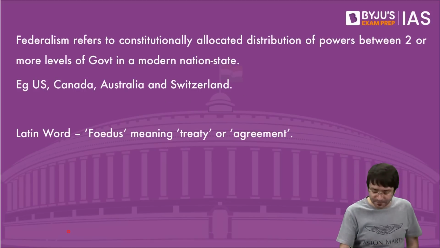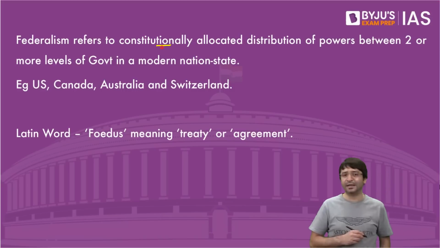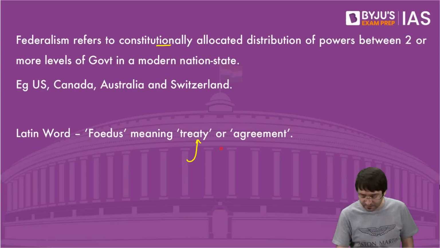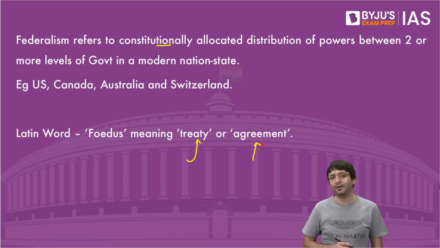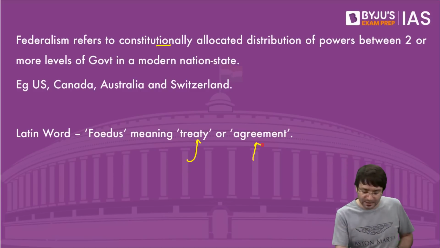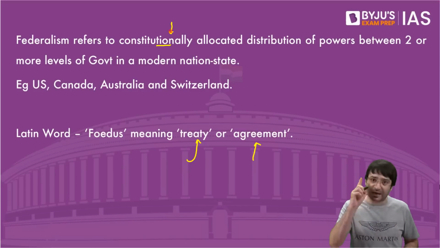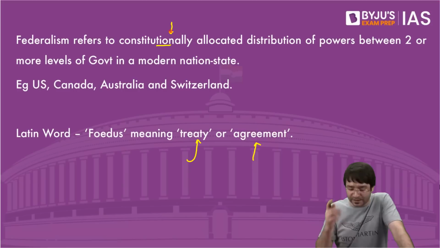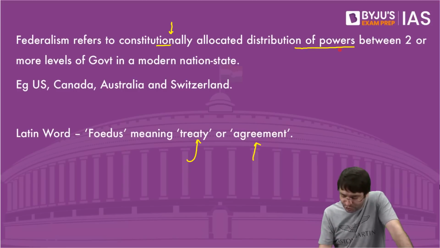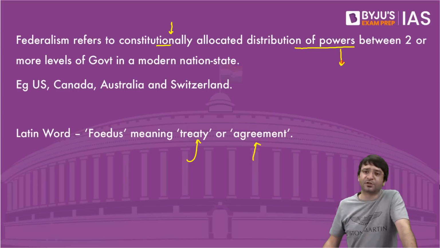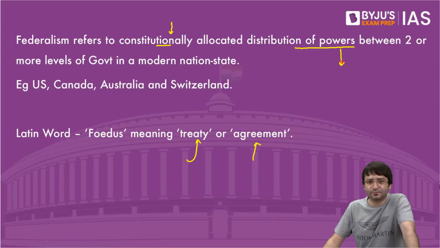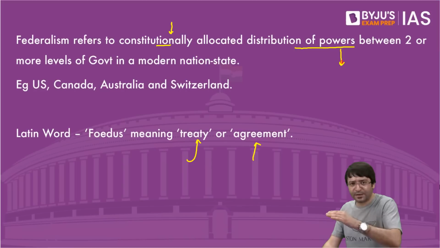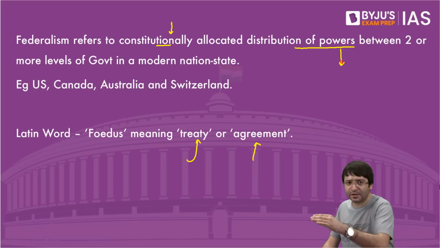Federalism as a term is derived from the Latin word fidus, which means treaty or an agreement. What is federalism basically? It refers to constitutionally allocated, that means the constitution should allocate, should distribute powers between two or more levels of government.